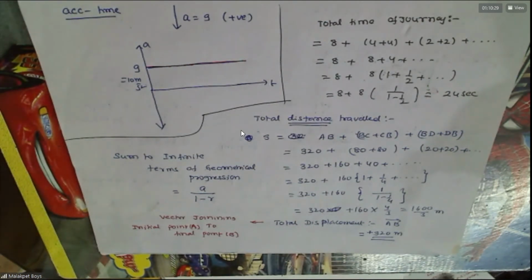Any doubt till here? From kinematics, this is the most difficult problem at Advanced level. Kinematics means motion in a straight line. All the rest of the graphs are simple. If you understand this, the rest is very easy for you. Only this graph is difficult. So first I explain this difficult one so that the others you'll feel easy. Shall I turn the page?